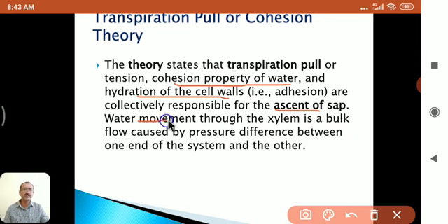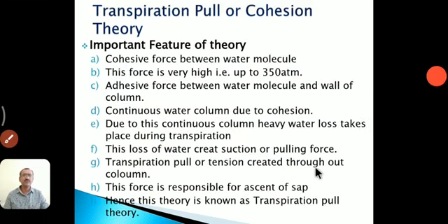Here, water movement through the xylem is a bulk flow caused by the pressure difference between one end of the system and the other. So ascent of sap takes place due to these three principles. The first one is the transpiration pull, the second one is the cohesion property, and the third one is the adhesion. In this way, this theory is totally based on these three principles. Let us see one by one the important features of this theory.